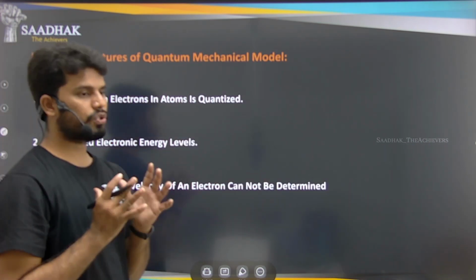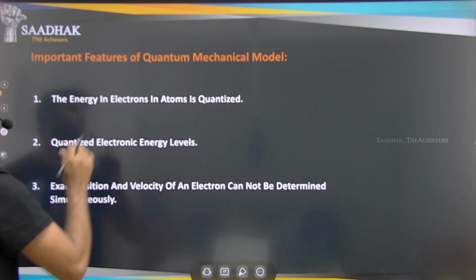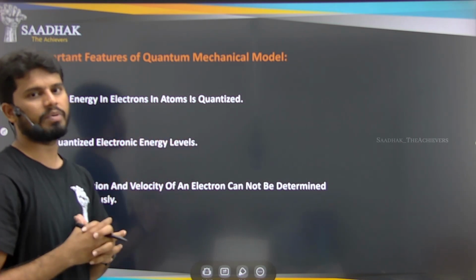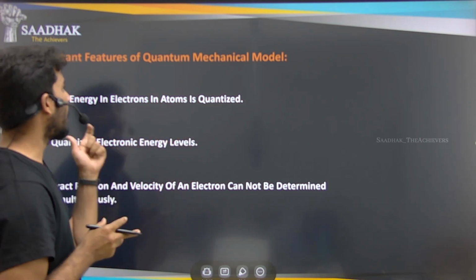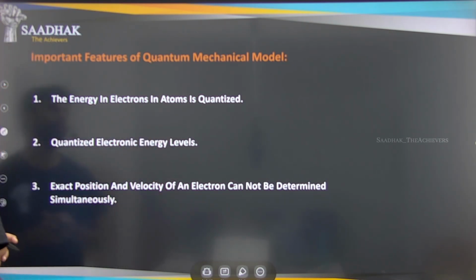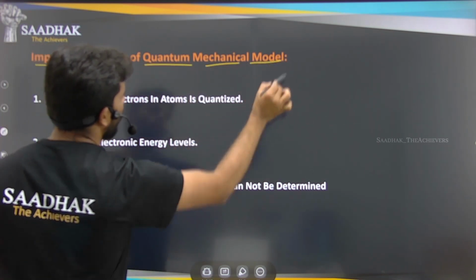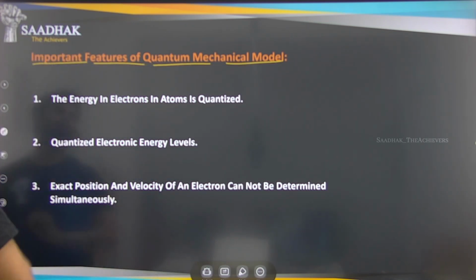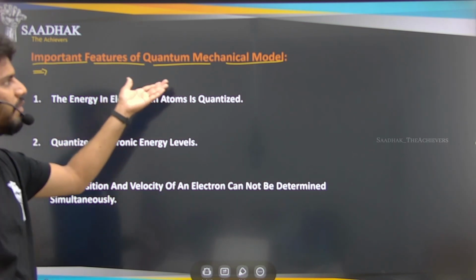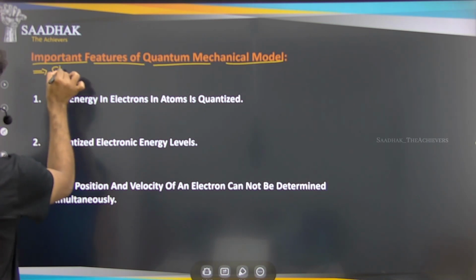After this Schrodinger equation that we have just discussed, what are the important features of this quantum mechanical model, right? Previously we discussed the uncertainty principle of Heisenberg, and just now we have discussed Schrodinger's equation for the hydrogen atom. So let us see the important features of the quantum mechanical model. The quantum mechanical model is nothing but the structural picture of the atom.